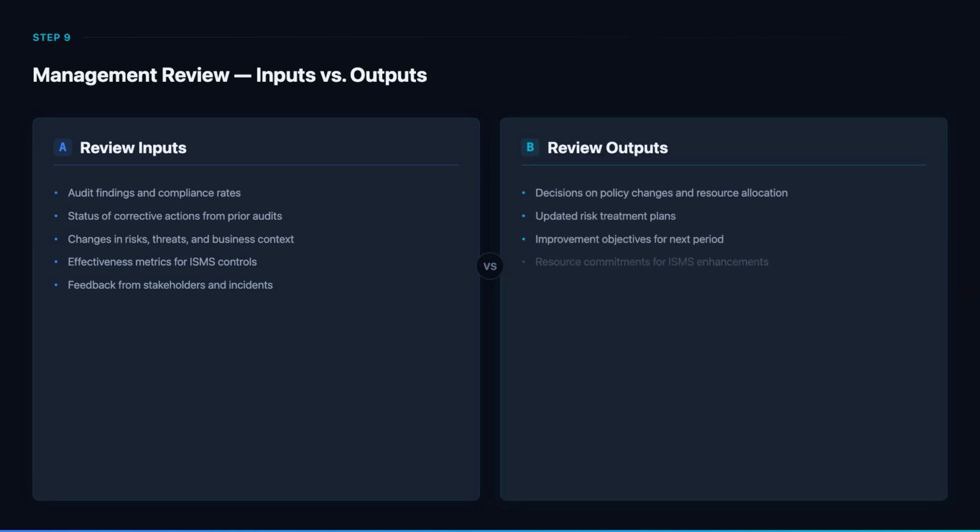Management review outputs include decisions on policy changes and resource allocation, updated risk treatment plans, improvement objectives for the next period, and strategic direction for continuous improvement. At TechSolutions, the review led to adopting the PDCA cycle for structured improvements, integrating advanced threat detection tools, and developing a more robust incident response framework.